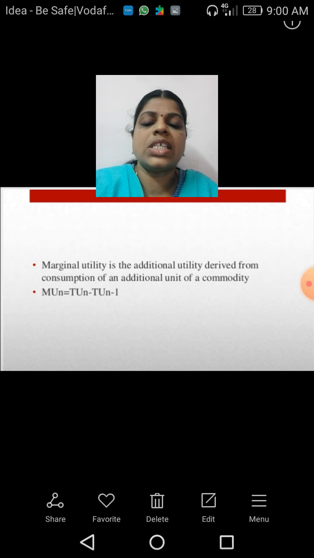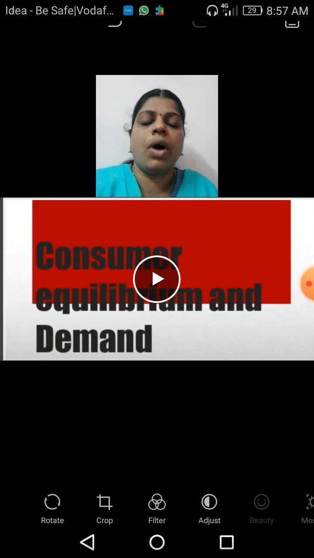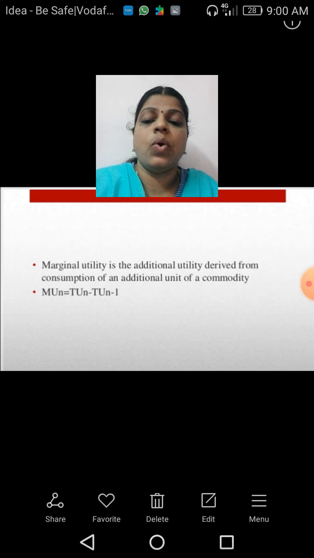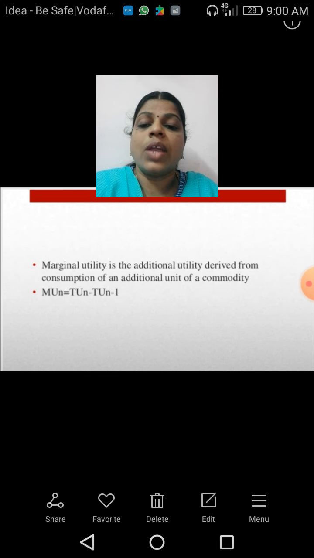So, this is the equation to find out the marginal utility. I will explain the relationship through the schedule in the next module, children. It will be more precise for you when studying through these schedules. I hope, children, this is very clear for you regarding utility, total utility and marginal utility. These are the equations that you have to study, and we can solve numerical problems using schedules and tables. So, thank you, children, for watching this video.